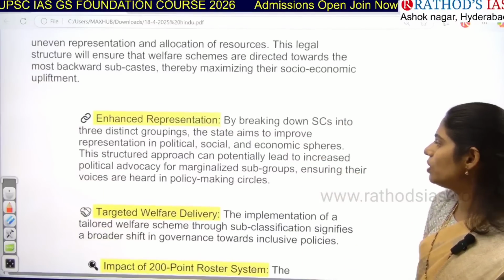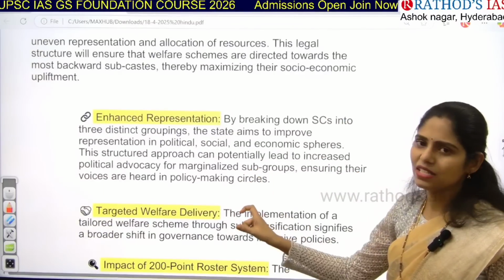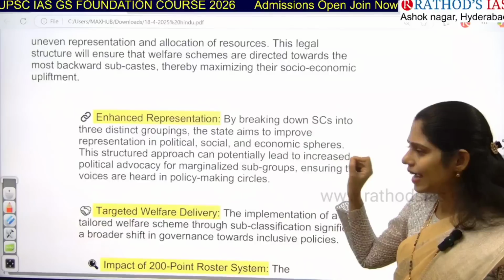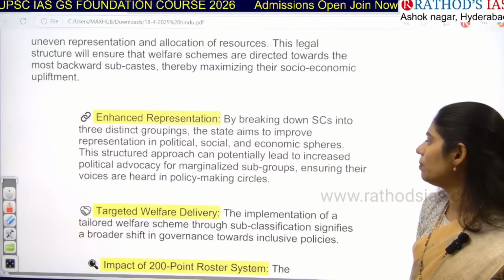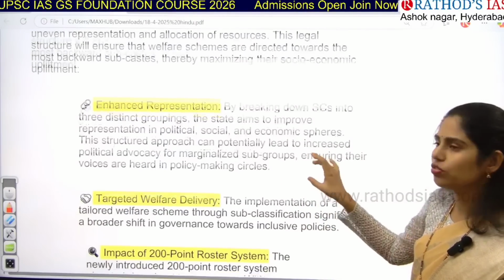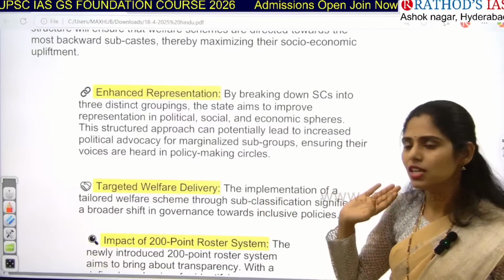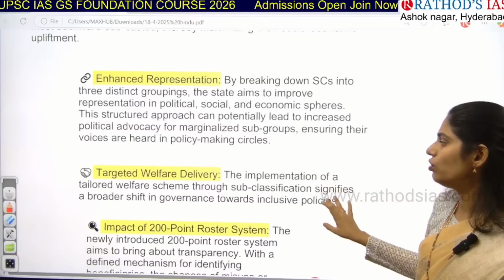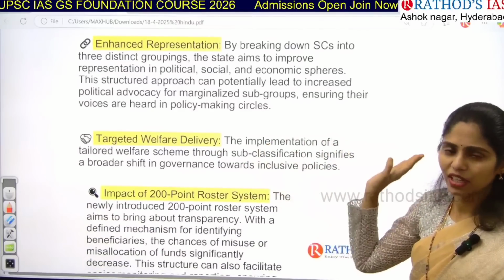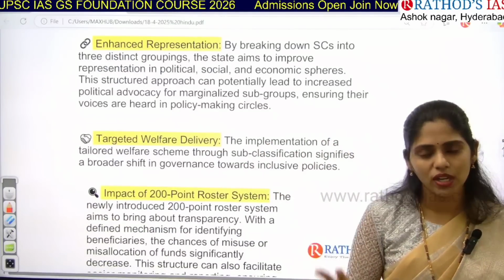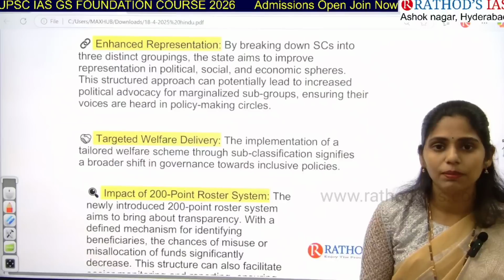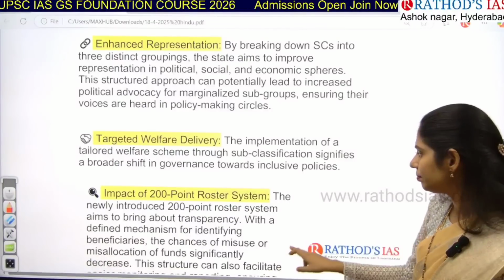And next, the government wants to increase their participation in political, social as well as economic spheres. Especially they want to focus on the very least or marginalized groups within the scheduled castes, and they want to focus on targeted welfare delivery. Not all in these SCs, only the people who are eligible will be getting the benefits now.